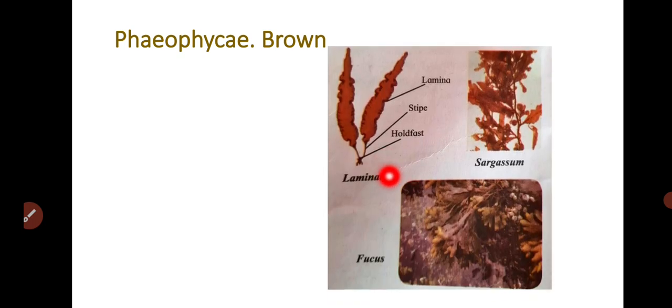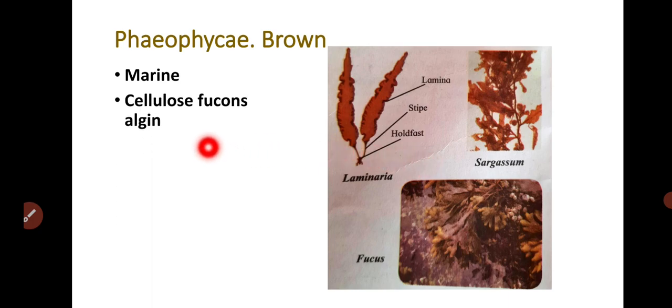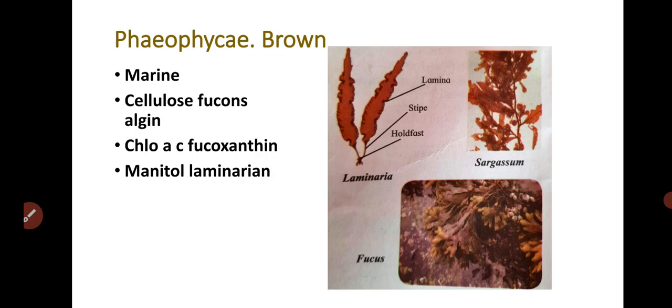Then another one is Phaeophyceae, which have brown pigments, and the examples are Laminaria, Sargassum, and Fucus, which are examples of brown algae. Such algae are marine, especially found in marine water. The cell wall is made up of cellulose and algin. Chlorophyll A and C and fucoxanthin are present in such algae. The food material is in the form of mannitol and laminarin. The plant body shows the holdfast, stalk and the frond.